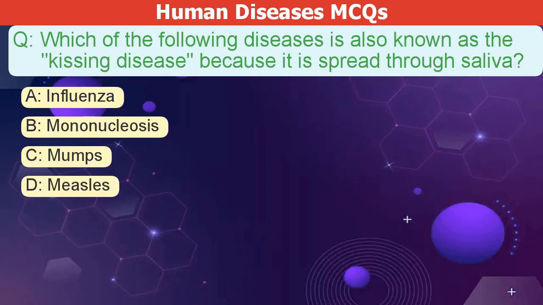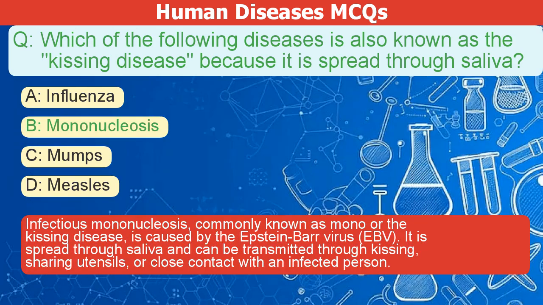Which of the following diseases is also known as the kissing disease because it is spread through saliva? A. Influenza. B. Mononucleosis. C. Mumps. D. Measles. The correct answer is B.